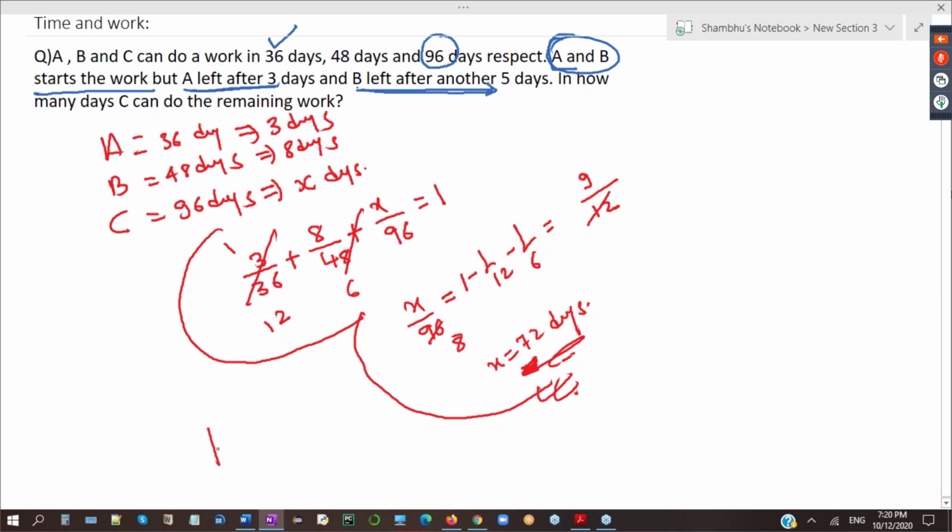And before that, A and B worked for some days. This is 72 days from here. Behind that, 3 days A has worked, 8 days B has worked. And after that, it is 72 days.